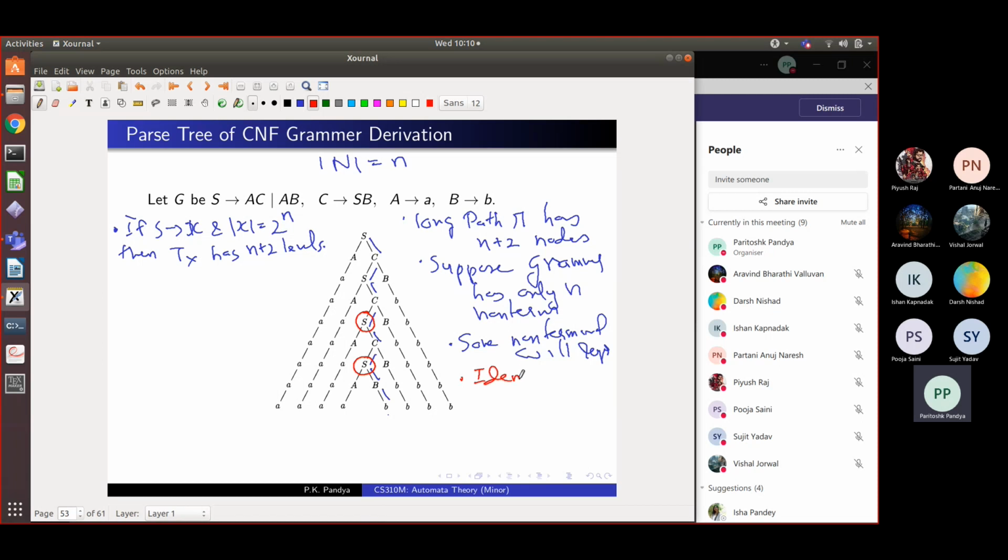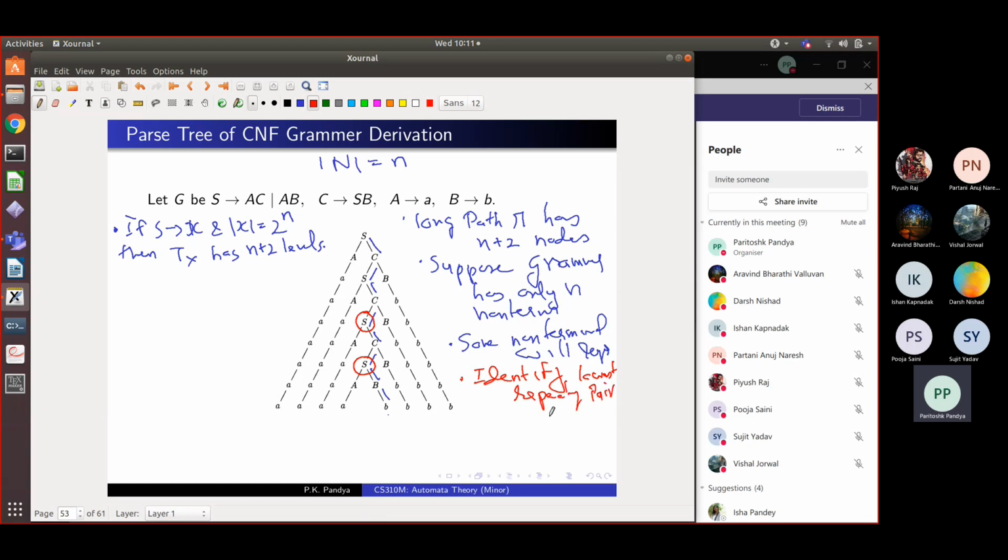So identify. In this example, it happened to be S, it could have been A, it could have been C, it could have been any other non-terminal. But you identify the non-terminal which is repeating on the path and take that non-terminal which occurs the lowest on this path, right? So in this example, it happened to be S. C also repeats, but C does not occur at the lowest level. There is S which is at a level lower than that which is repeating. So we pick up S. And we pick up that S as well as the S which is higher than it. Identify the lowest repeating pair.